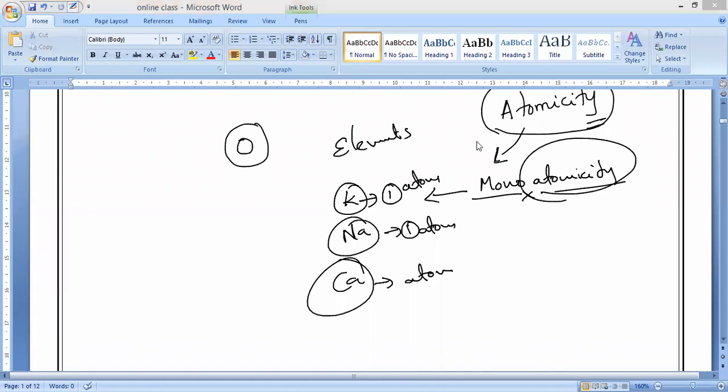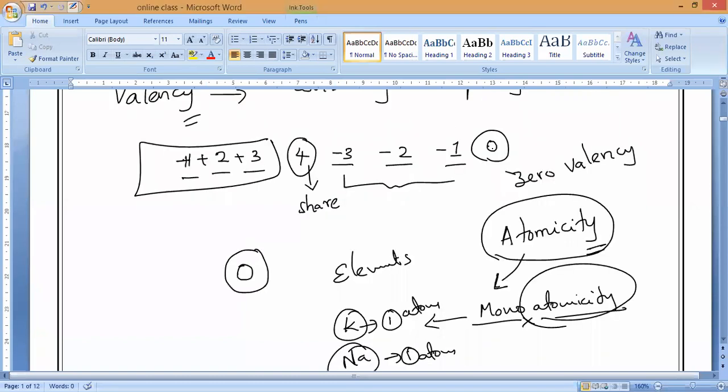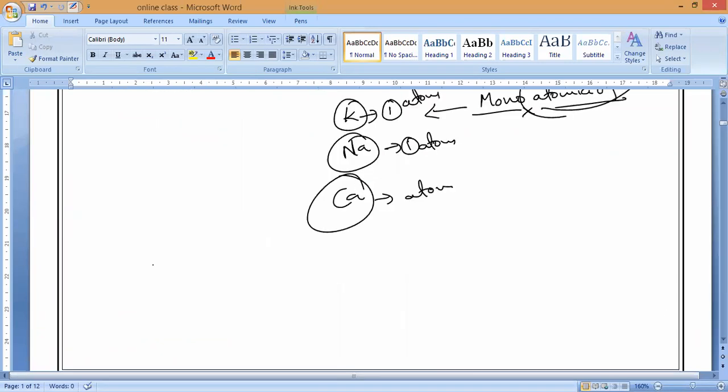The elements in which one atom itself forms the molecule of the element are called monoatomic. What do we call it? Monoatomicity. Understand? What do you mean by atomicity? The number of atoms forming the molecule of one element. The molecule of an element is what is called atomicity. Now, the second one, diatomicity. What do we call it?